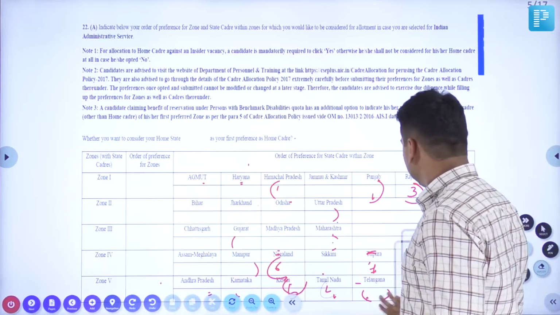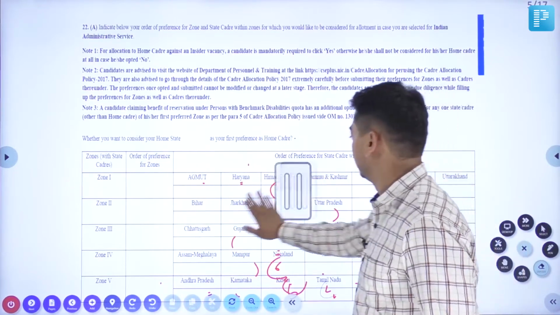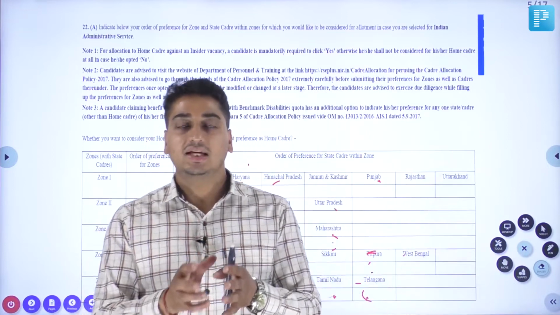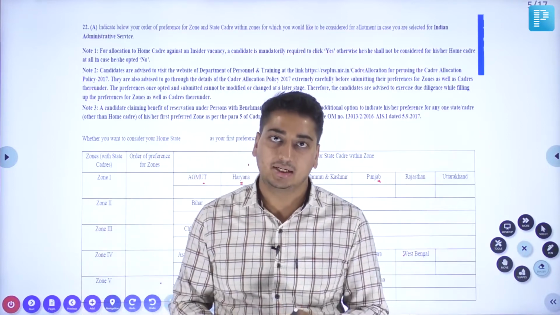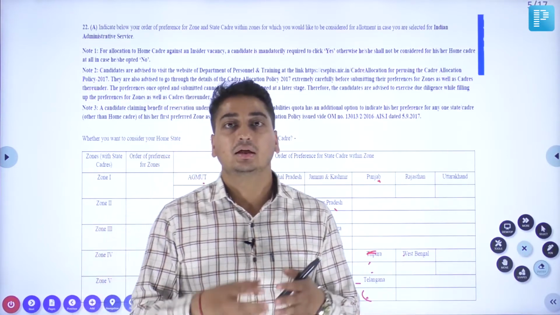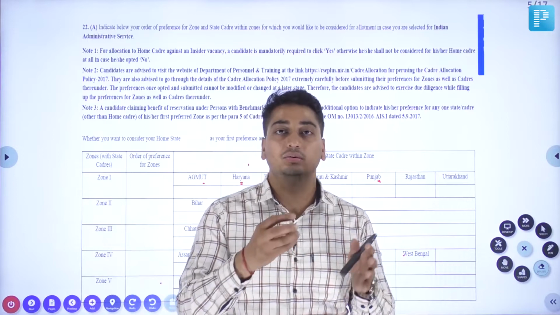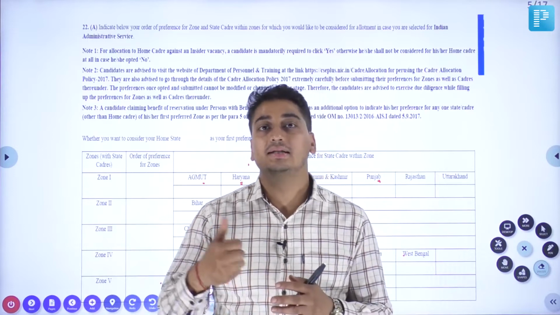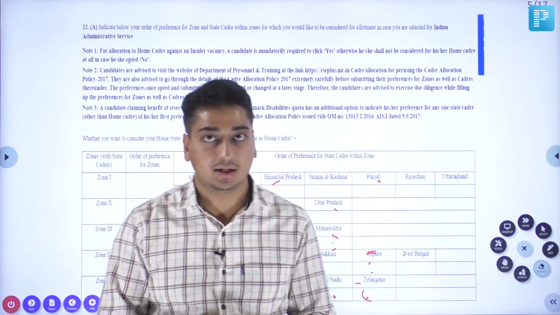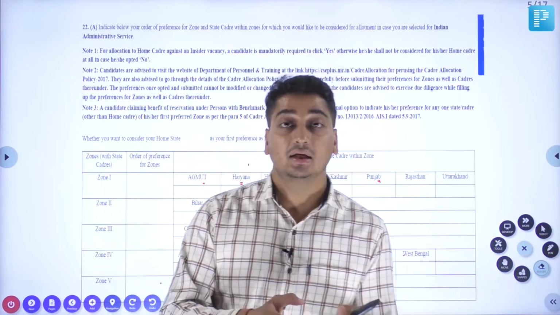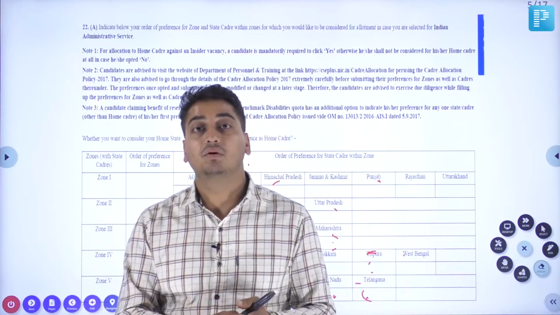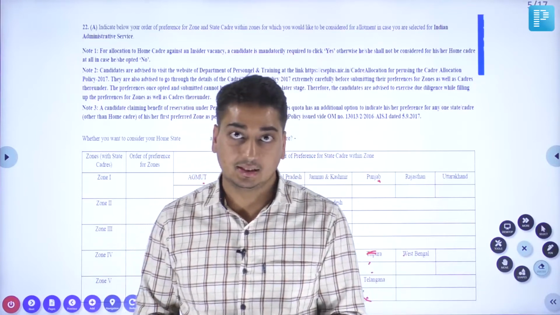So what are these nitty-gritties we will be discussing? Now this is how the zonal system operates. There is something called insider and outsider while allocating a cadre. Insider means a person who belongs to one state and is getting a vacancy in the same state. For example, a person is from Haryana and he or she is getting a cadre of Haryana itself, then that would be considered the insider seat.